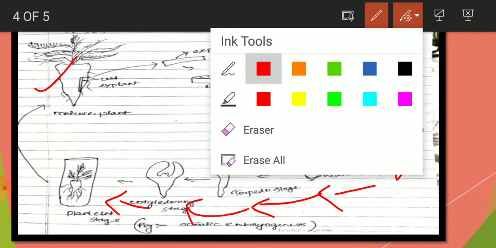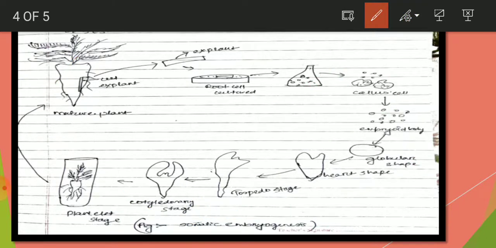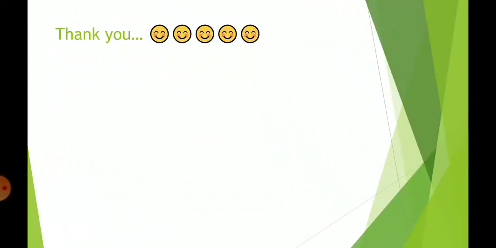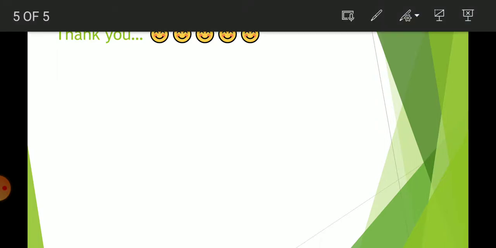Let's come to this. I will draw this whole section further so that all of these things are clearly visible. First, this is a mature plant, a carrot plant, and here is the root.